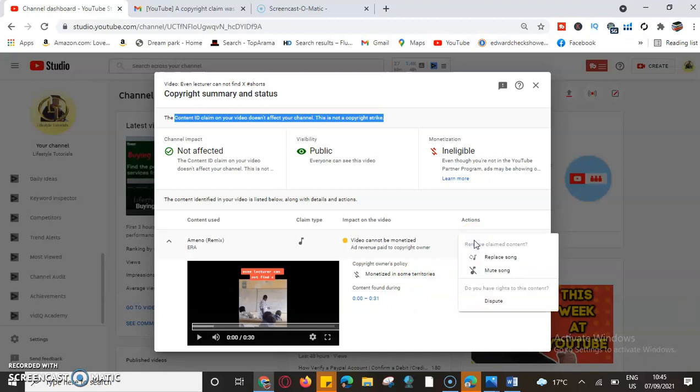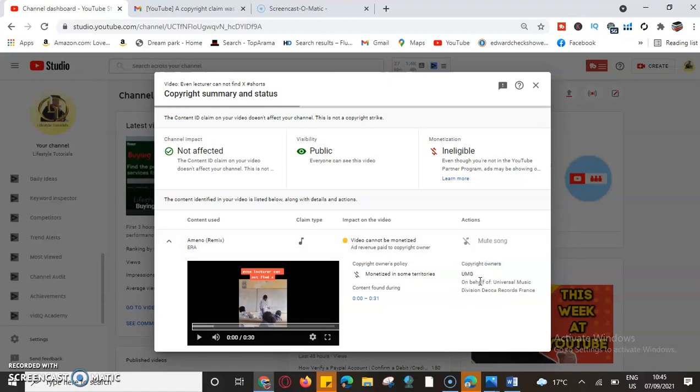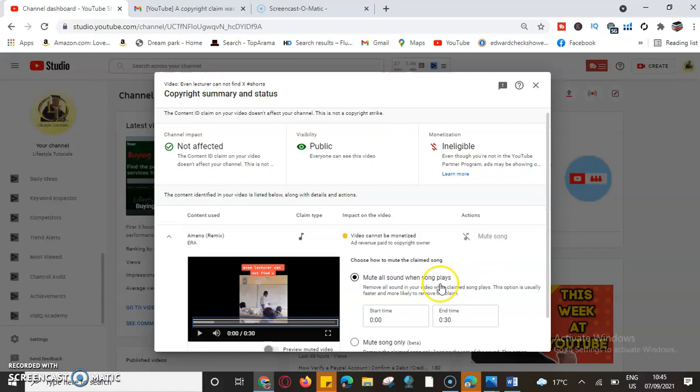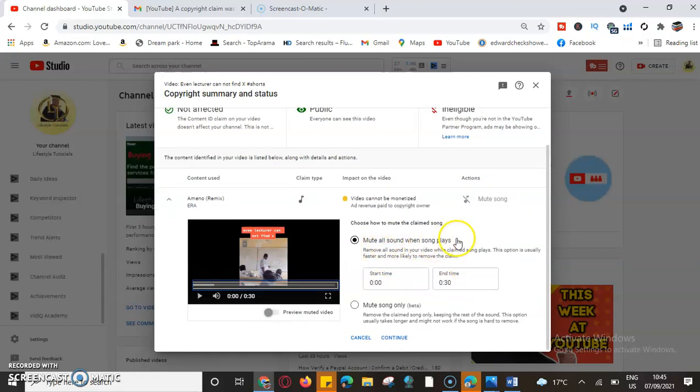We'll select the options. The action that we want to take is to completely mute the song. Once we tell the YouTube algorithm to mute the song, it will mute the sound when it plays. We have two options. We can remove all the sound in the video while the claimed song plays. This option is usually faster and more likely to remove the claim.